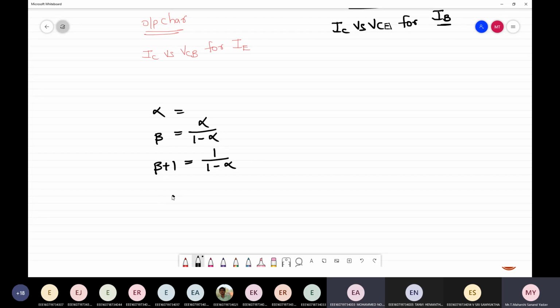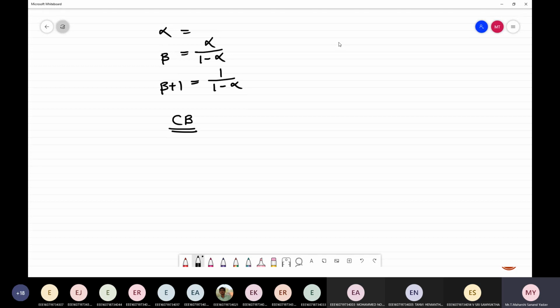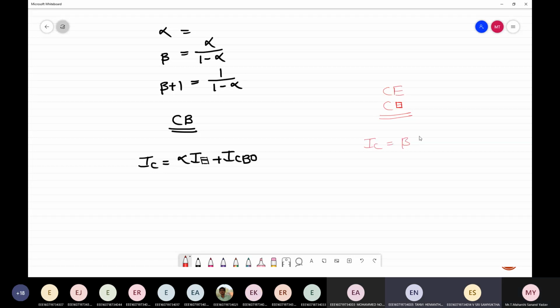Okay, what is the end expression for common base? Output IC is equal to alpha IE plus ICBO. Next, for common emitter configuration, you tell me. IC is equal to beta IB plus (beta plus 1) ICBO, that is, (1 plus beta) ICBO.